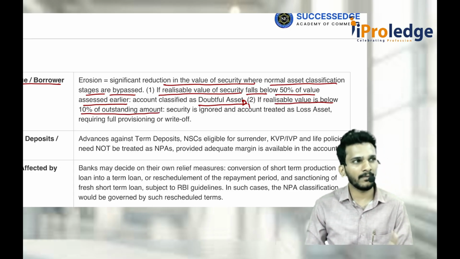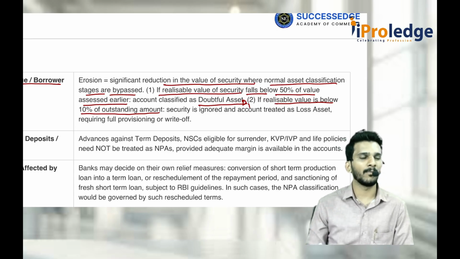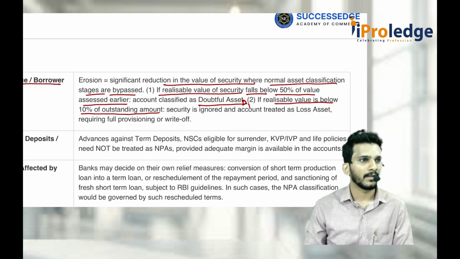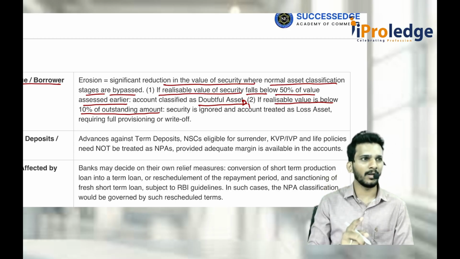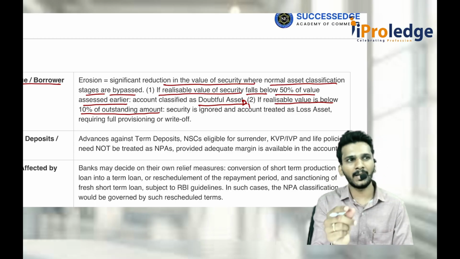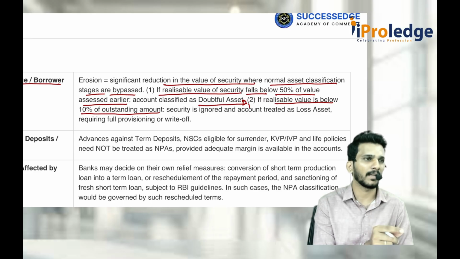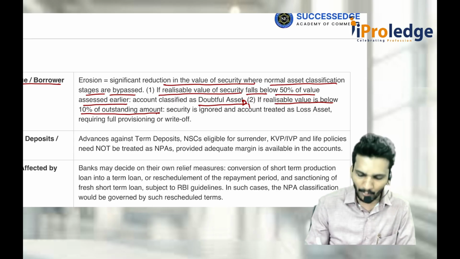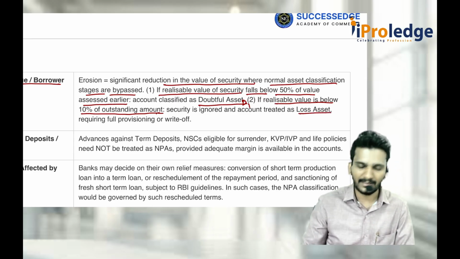Second category is if the realizable value is below 10% of the outstanding amount. You don't check the value of the property alone, you check against the value of the loan which is outstanding. Sir, 100 crore rupees is the pending amount. Value of the property, but pending is only 40 crore rupees. Now, when the value of the property comes down from X to Y, check that Y against the outstanding amount, how much you should get and how much is the value of the property. If it is less than 10% of outstanding amount, then you directly treat it as loss asset.